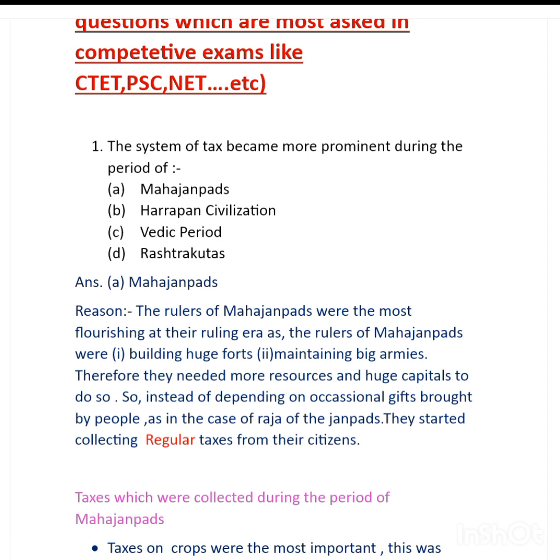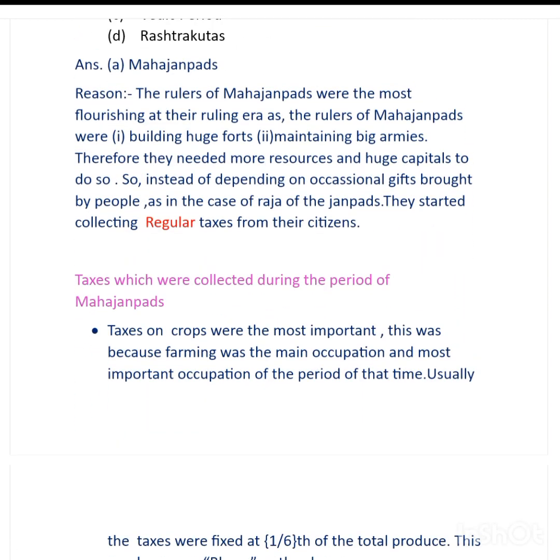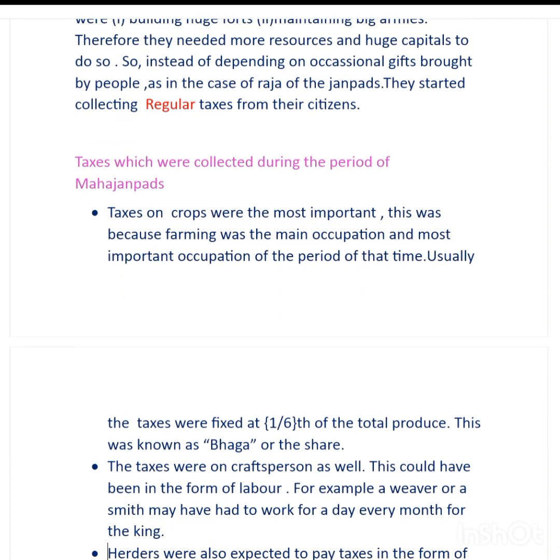And taxes which were collected during the period of Mahajanpads were the taxes on crops, and these were the most important, because farming was the main and most important occupation of that time. Usually the taxes were fixed at 1/6 of the total produce, and this was known as baga or the share.